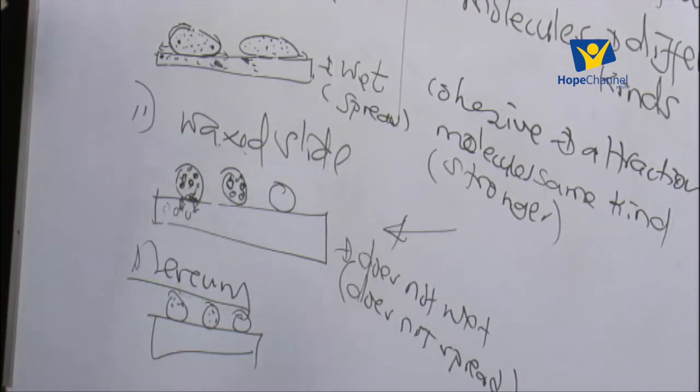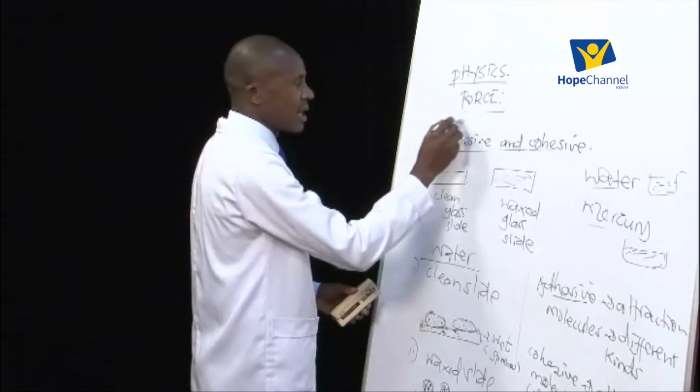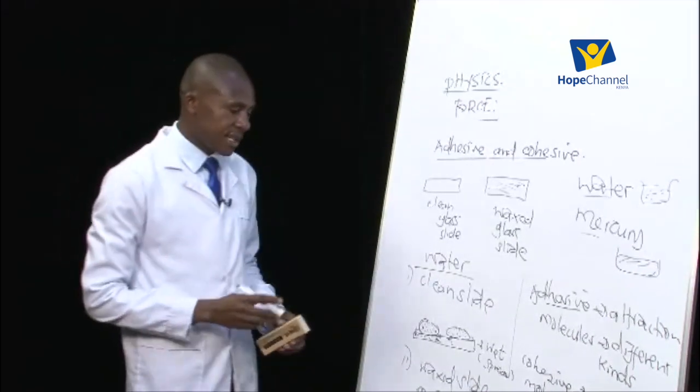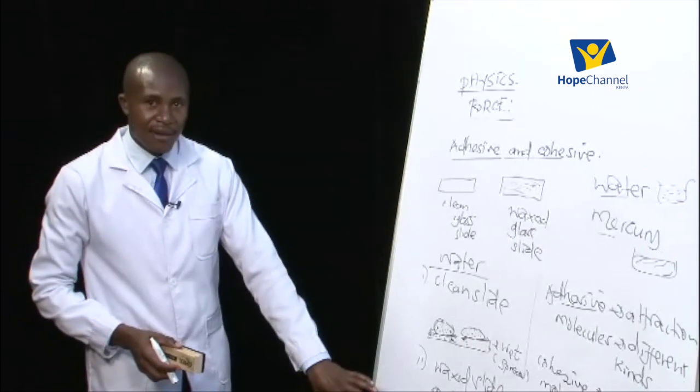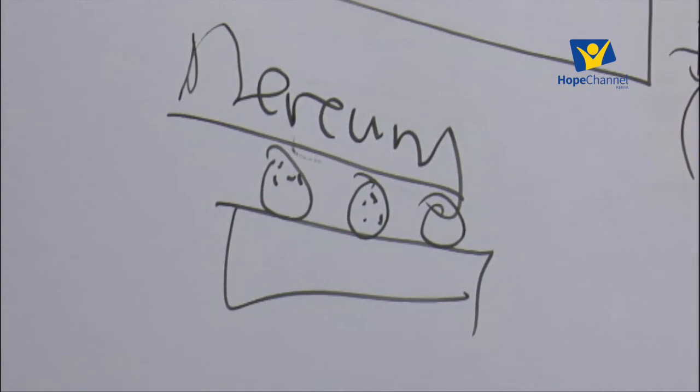But for mercury, in all the cases, the cohesive force is usually greater than the adhesive force, and because of that, mercury does not wet the surface of the slide. That is what we call the cohesive and the adhesive forces.